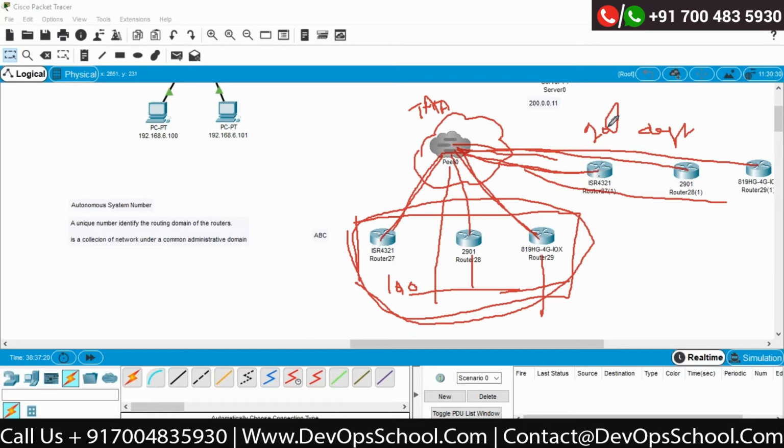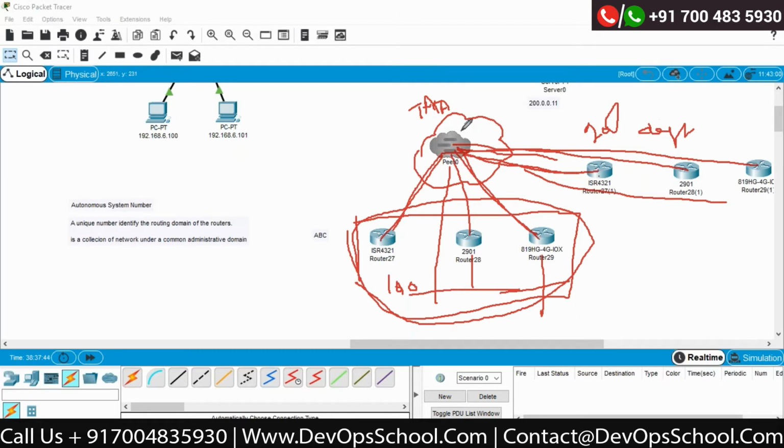This is the identity of one routing domain. This is the identity of one routing domain. Now both are connected to the same network. Actually, both are connected to the same Tata network. You are part of the Tata network now. It is like the star topology we have discussed.